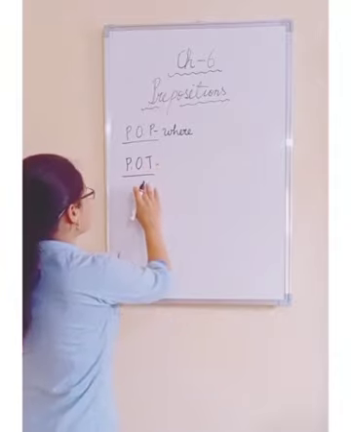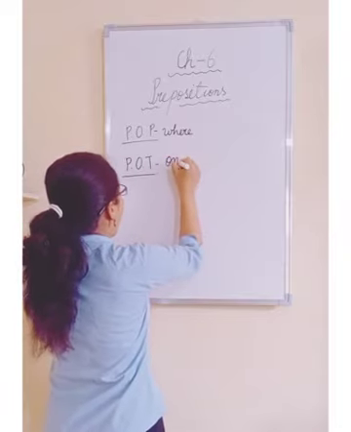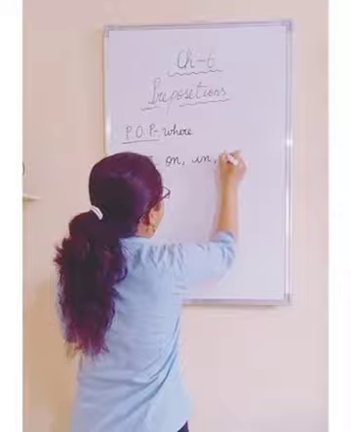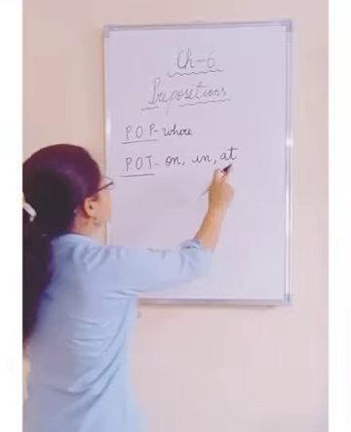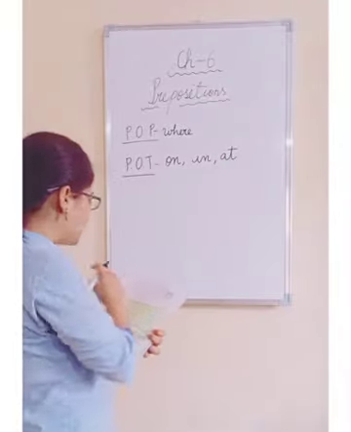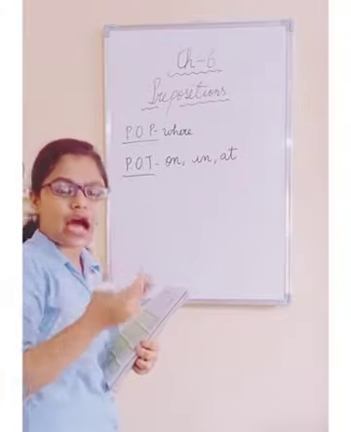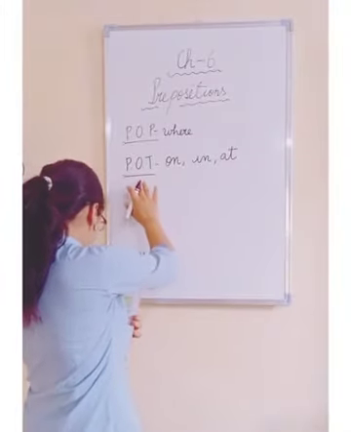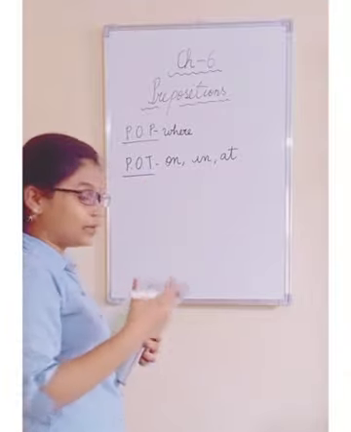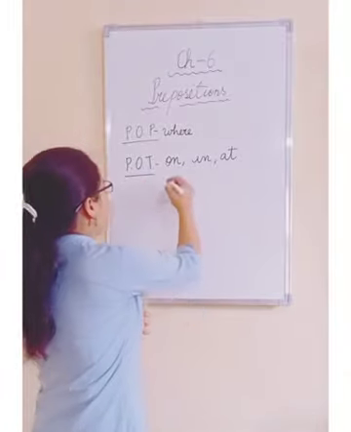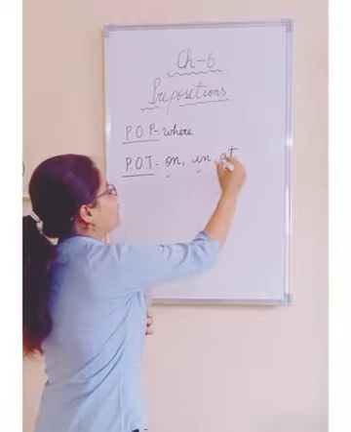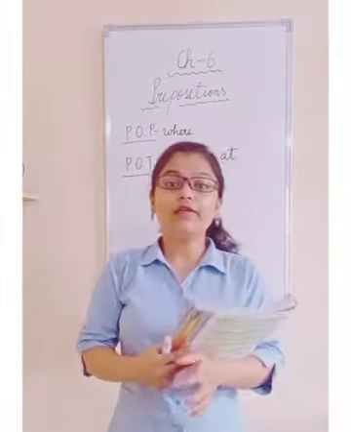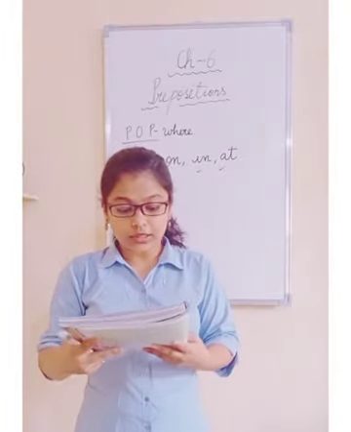The prepositions here are on, in, at. There are many given: till, during, after, before. All these are prepositions of time. They have different roles. On has a different role, in has a different role, and at has a different role, right? So they will talk about the time, right?